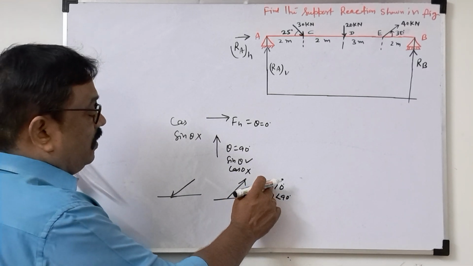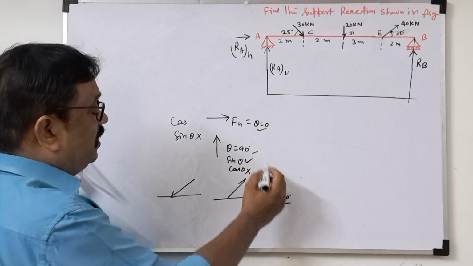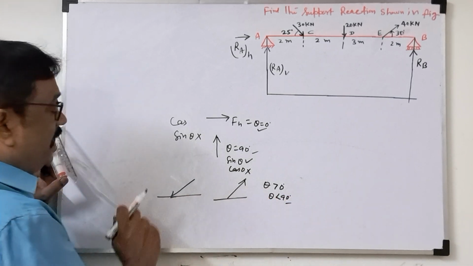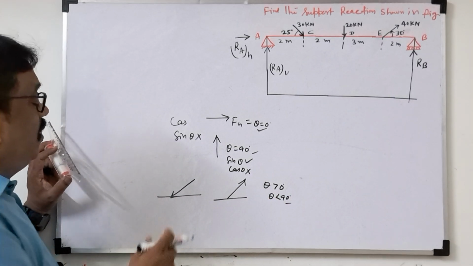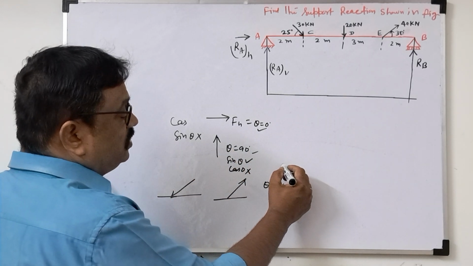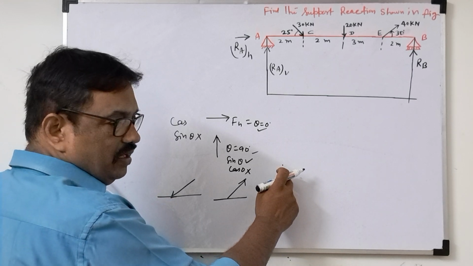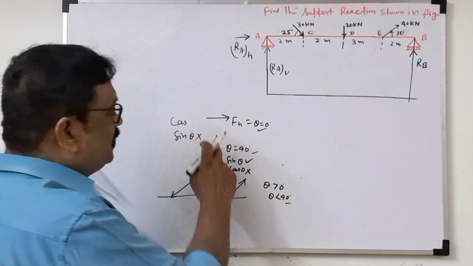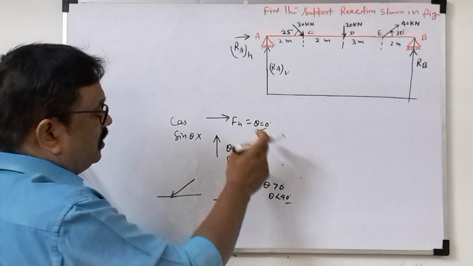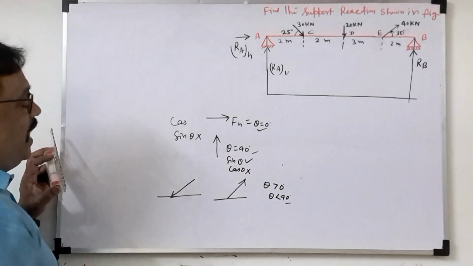If theta is 0 degree, it is a horizontal force. If theta is 90 degree, it is a vertical force. If theta is in between 0 and 90, it is an inclined force, and then both components, sine and cos, will exist. Because you know sine 0 degree is 0, cos 0 degree is 1, sine 90 is 1, cos 90 is 0. So the sine and cos values belong to 0 to 1. Once 0, horizontal; once 90, vertical; between 0 and 90, it is an inclined load.